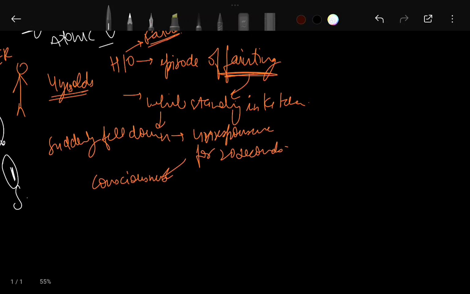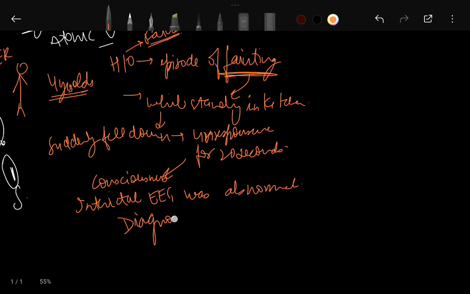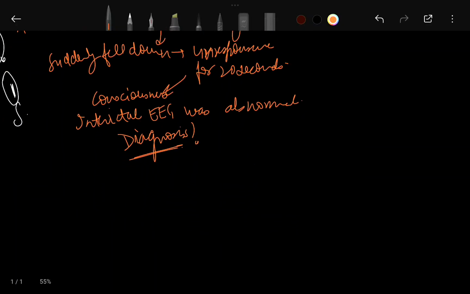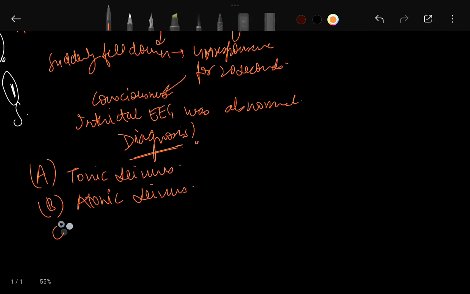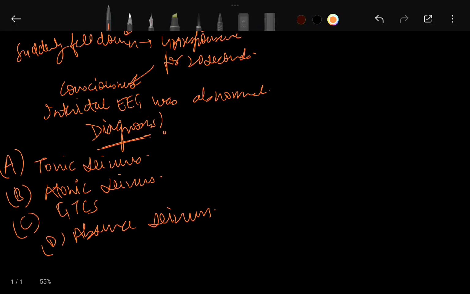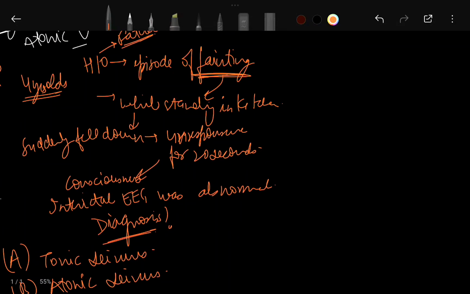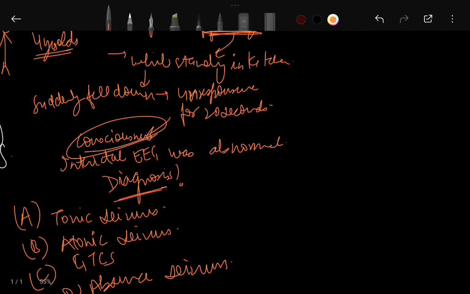Even the interictal EEG was abnormal. What is the diagnosis? Options are A, tonic seizures, B, atonic seizures, C, GTCS, D, absence seizures. Now remember the keywords: suddenly fell down, episode of fainting, unresponsive for 20 seconds, and then the person gained consciousness.